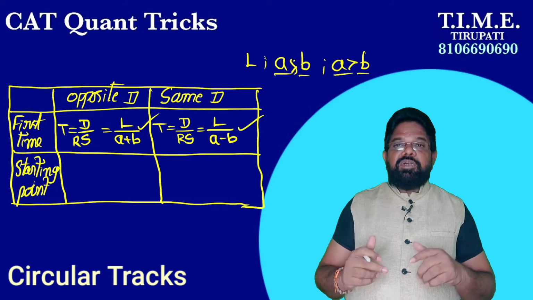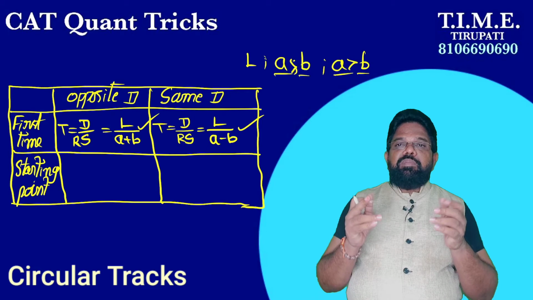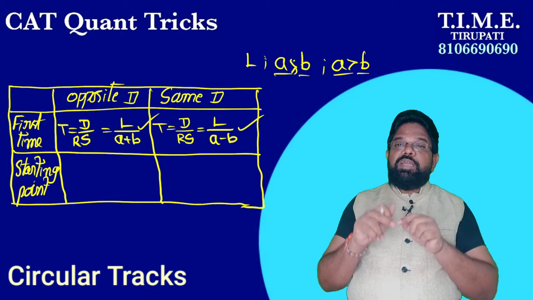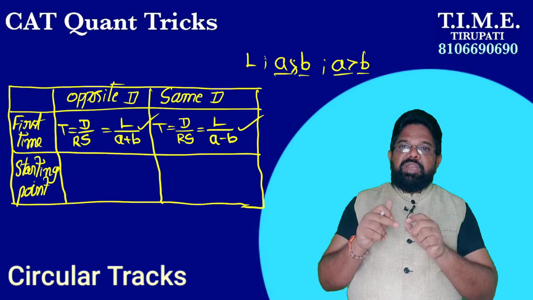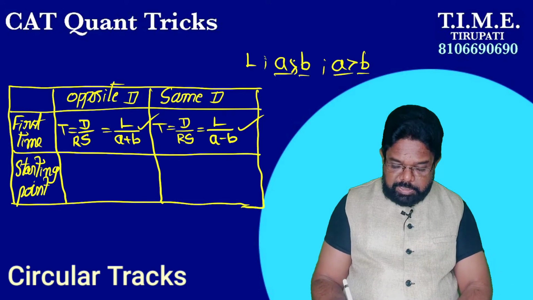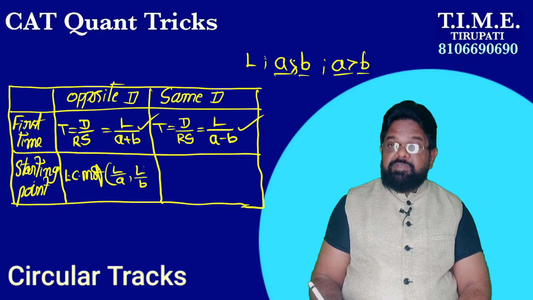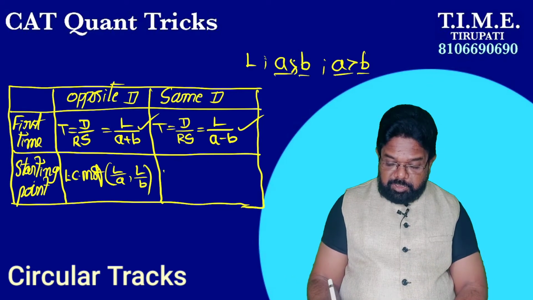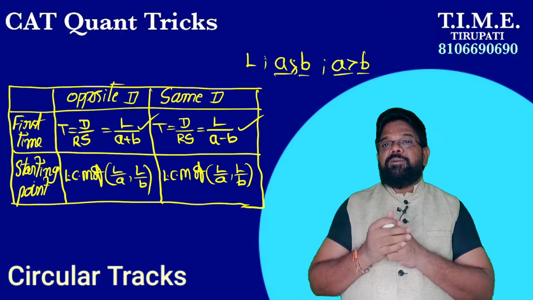Now, the second case is the time taken to meet first time at the starting point. After how much time do they meet again at the starting point? For both opposite direction and same direction, the same keynote applies: LCM of L by A, comma, L by B. If they are running in opposite direction or in the same direction, we follow the same keynote: LCM of L by A, comma, L by B.